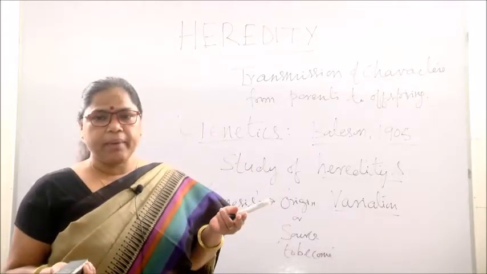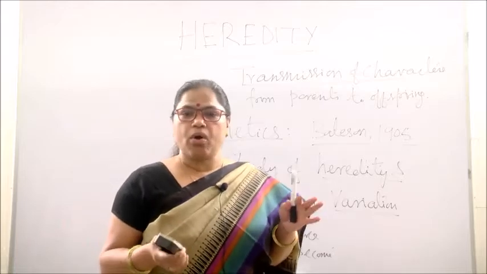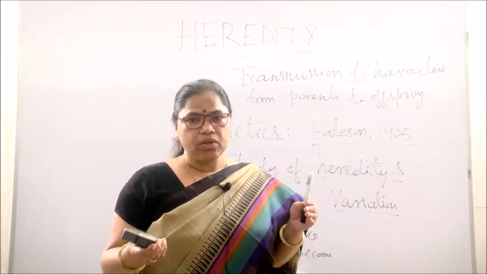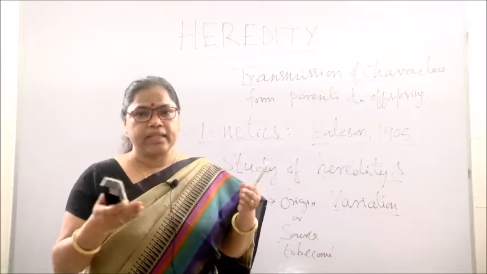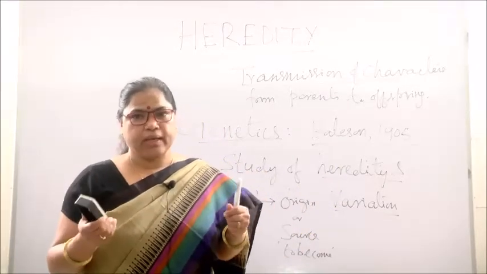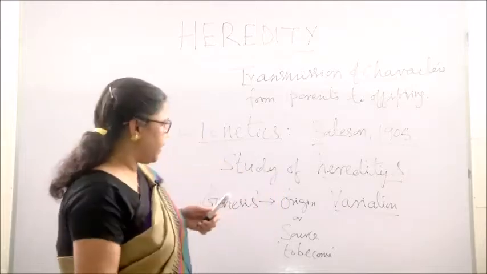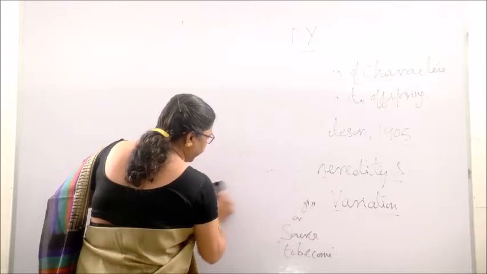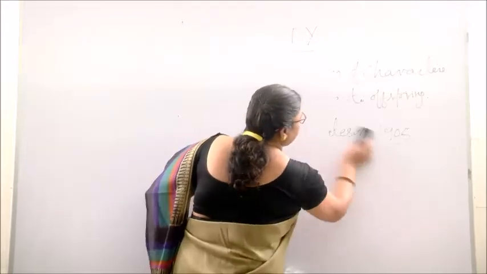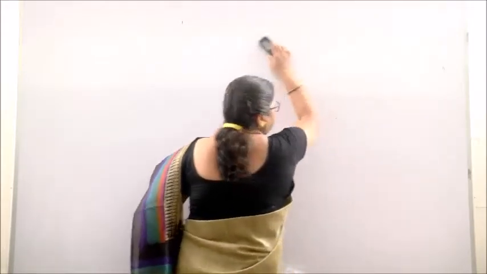And variation may be of discontinuous or continuous type. Continuous means there is a range of characters, and discontinuous means the characters are very much distinct and differentiated.